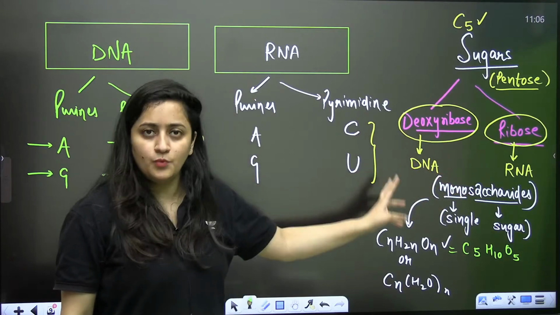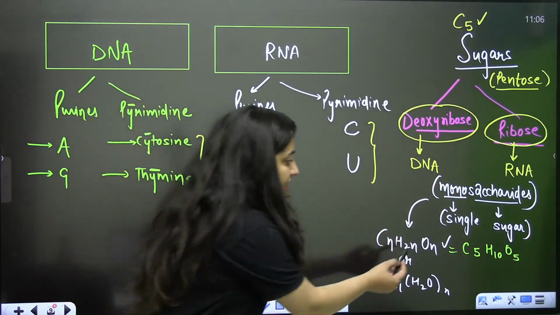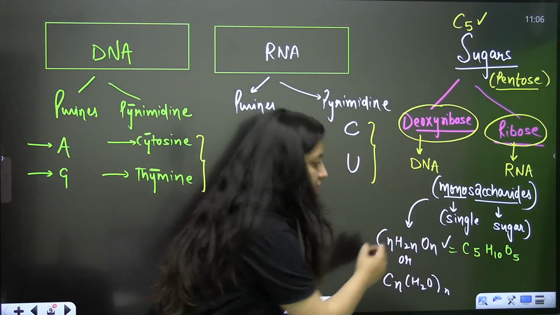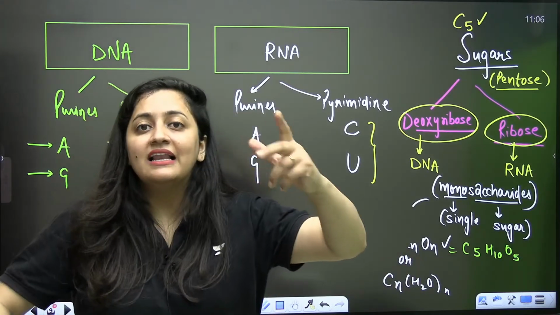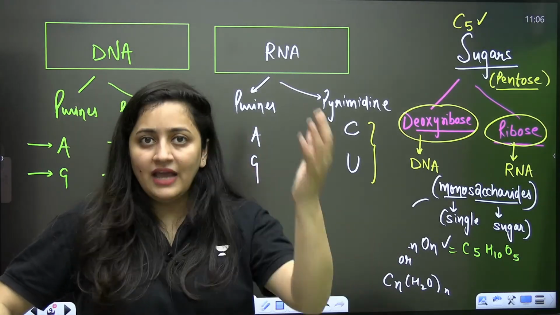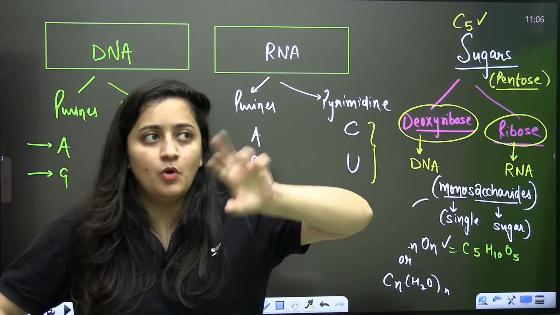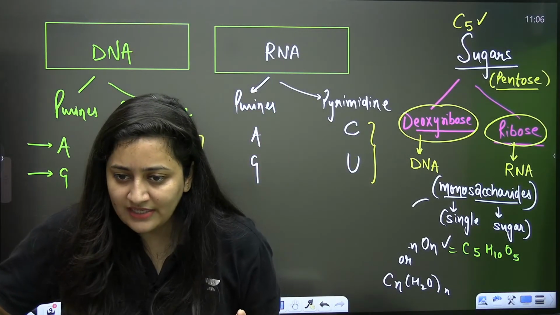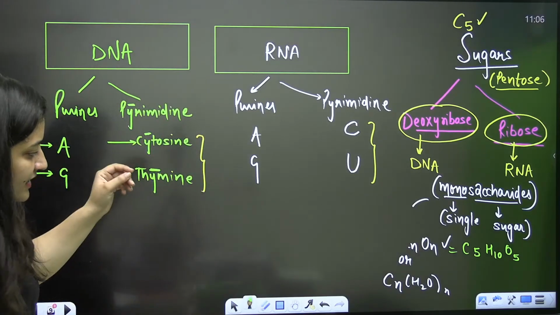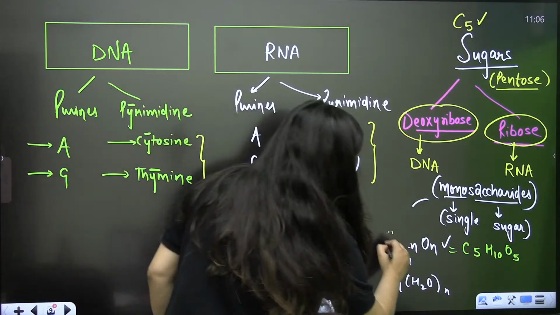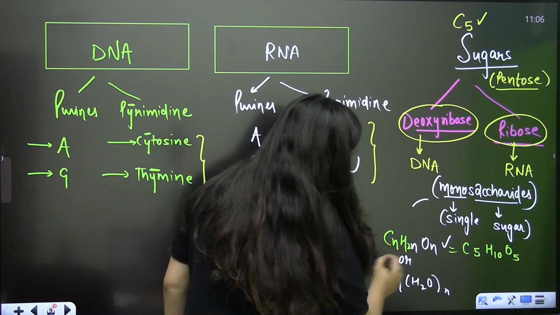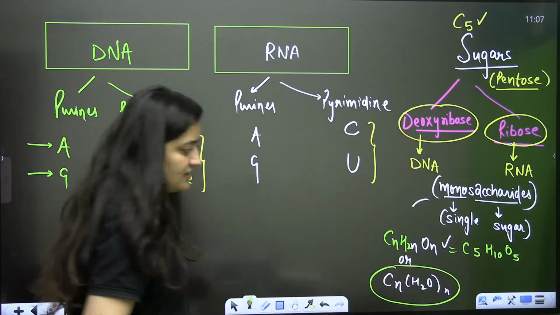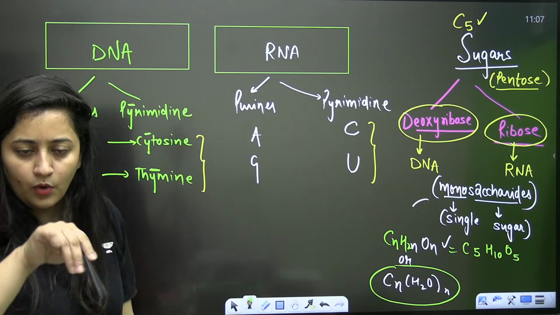Deoxyribose and ribose both are monosaccharide sugars. Like when we study alkanes, alkenes, alkynes, with single bond, double bond and triple bond, accordingly their general formula varies. In the case of monosaccharides, the general formula is CnH2nOn, or you can also write it as (CH2O)n.